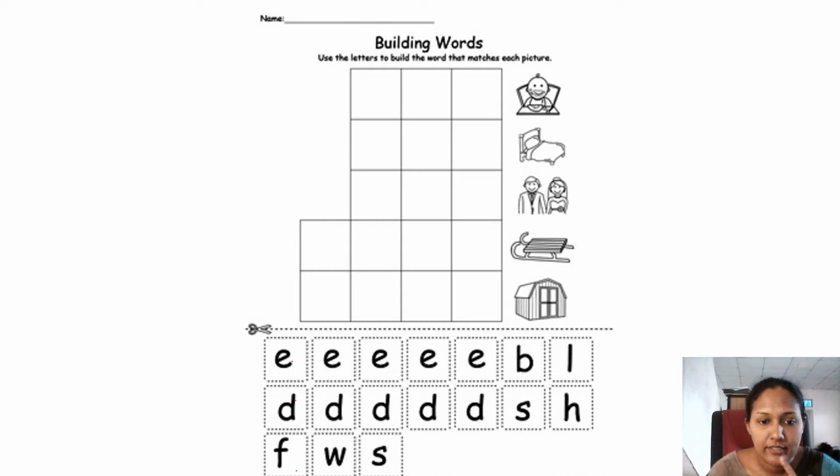Fed. Fed. Right? So you can cut the letters and make the words in the squares here. Right? So you are given 5 words. So cut these letters and paste properly. Right? That also you can do. Let's see what pictures we have. This is fed. This is bed. This is wed. This is sled. This is shed. Right? So those are the words we have.